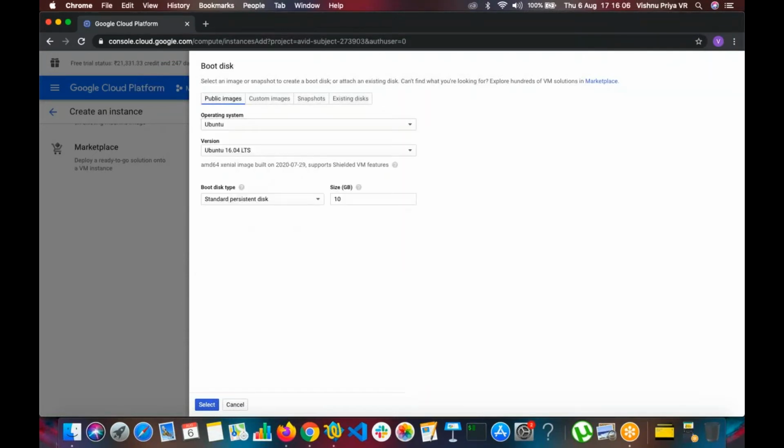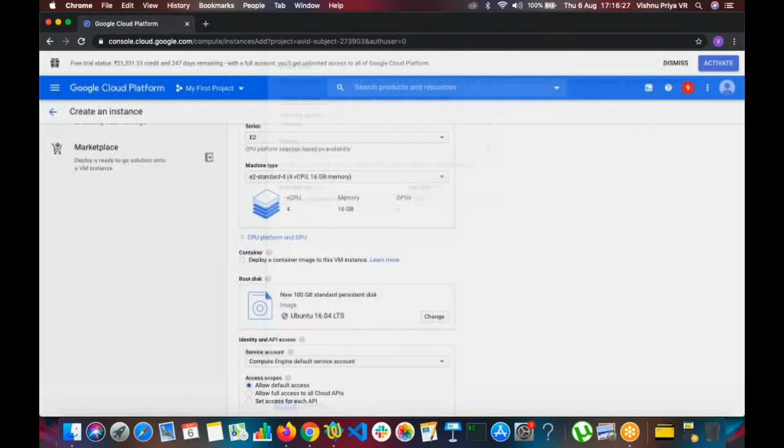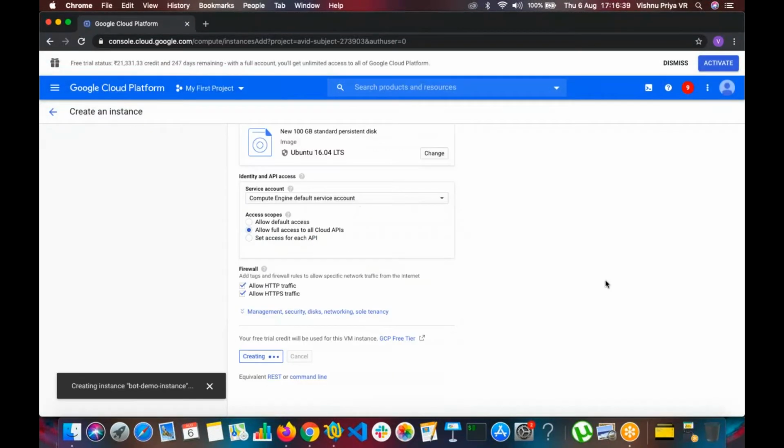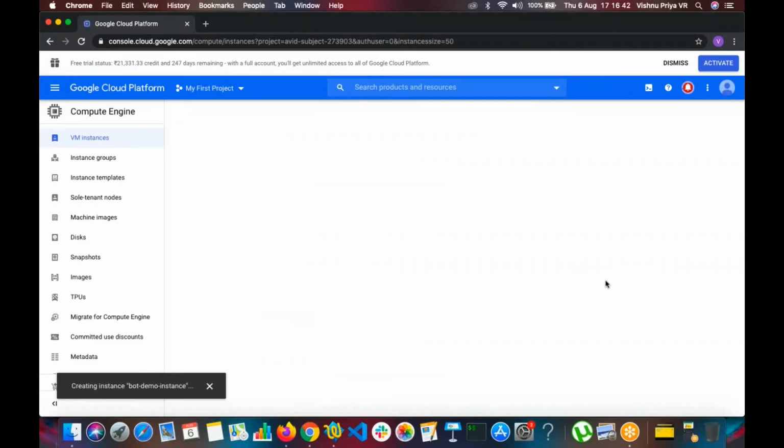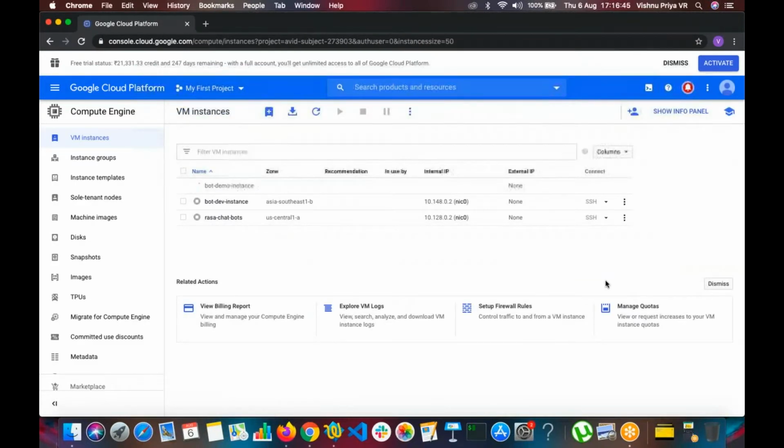Now, why I have chosen Ubuntu is that there are a lot of other Linux platforms also, but I feel that Ubuntu is the go-to for Docker, and I prefer working with Docker as well. And we can see in the installations further that we'll be using Kubernetes also. So Ubuntu is very much the go-to for that. So I'll be using that, and I'll be using a 100 GB size. I'll be giving full access and allowing all the traffic. So let's create it.